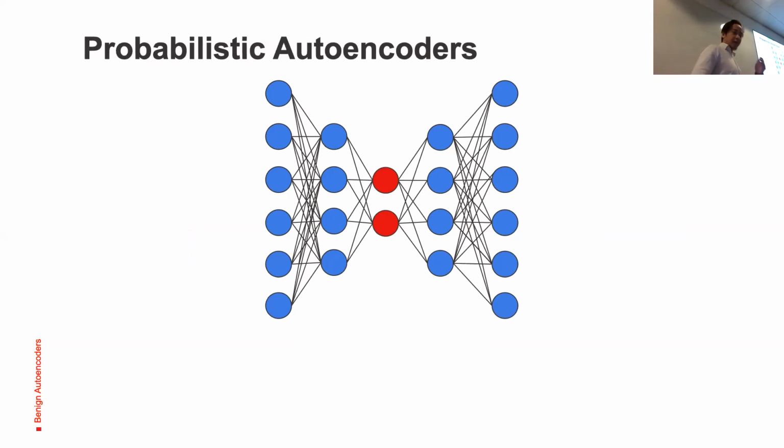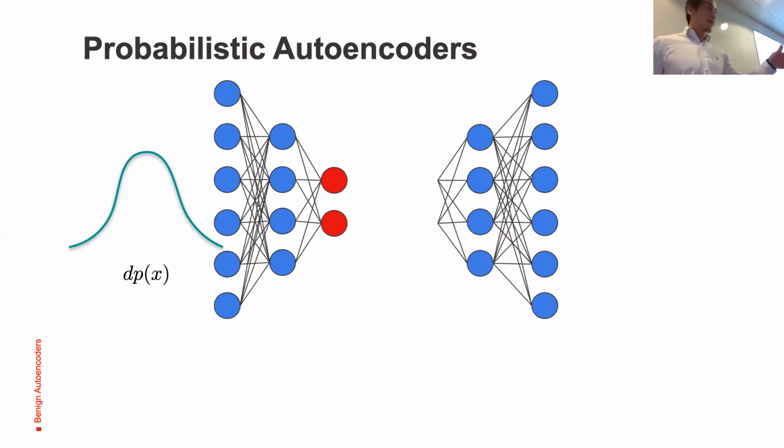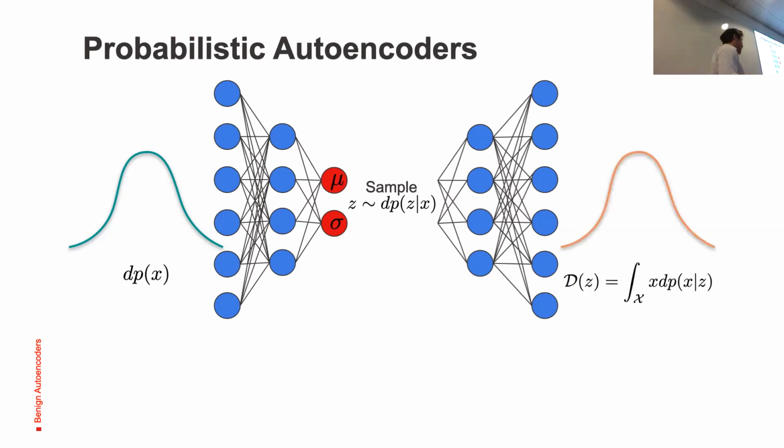Another type of autoencoders we find in probabilistic autoencoders. In this case, we are trying to learn the probability distribution that generates the data. For example, if the probability distribution is a normal distribution, we would like to learn the mean and the standard deviation that generate these samples. Encoded in this smaller space, we sample a random variable Z conditional on this conditional probability distribution and try to reconstruct the probability distribution that generates the data.